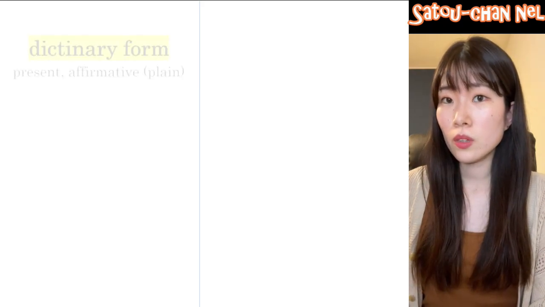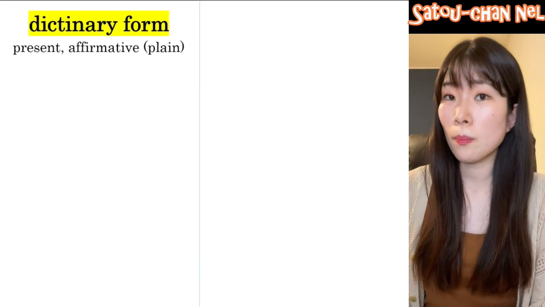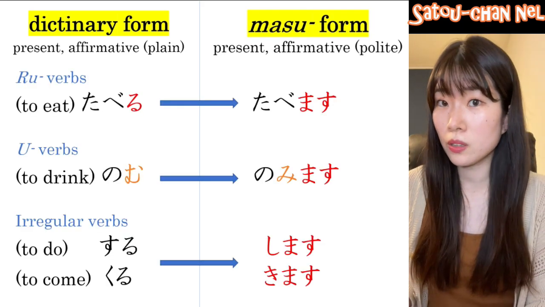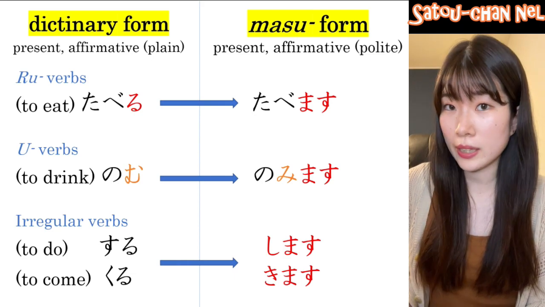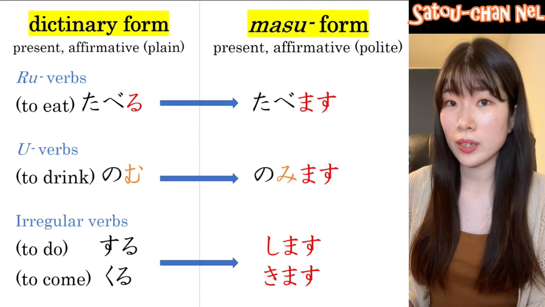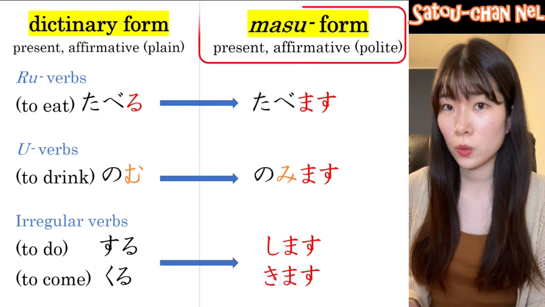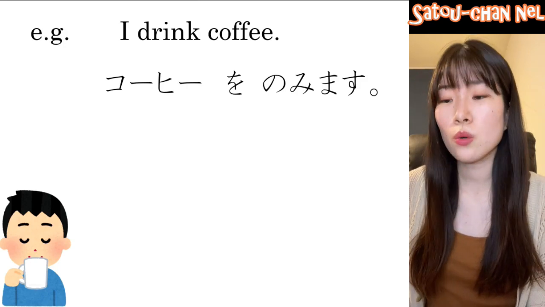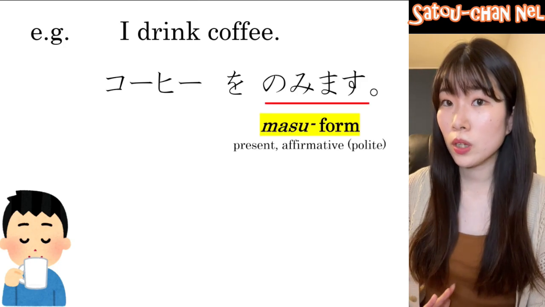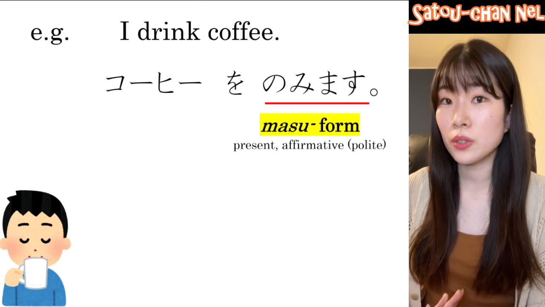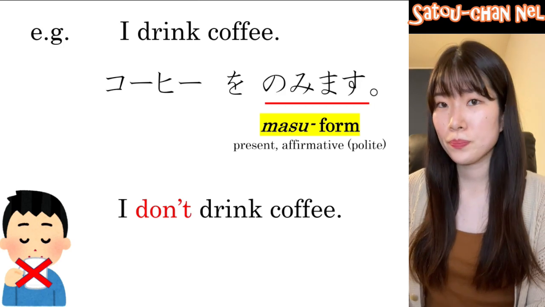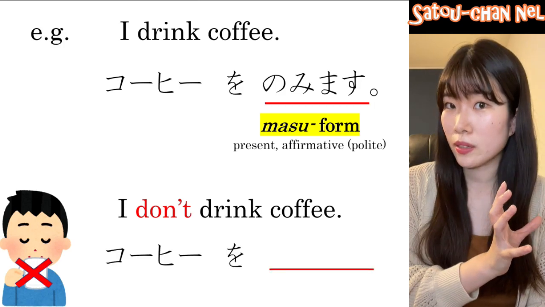We've already learned about two conjugation forms, dictionary form and masu form. If you are not sure how to make masu forms of verbs, please watch the video of Lesson 13. We learned how to make a sentence using this masu form, which is polite speech. For example, I drink coffee is コーヒーを飲みます。What we are going to learn today is how to negate the sentence. I don't drink coffee.